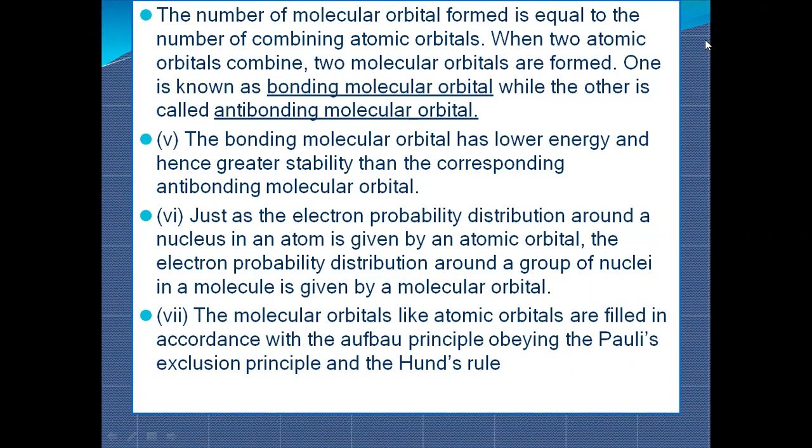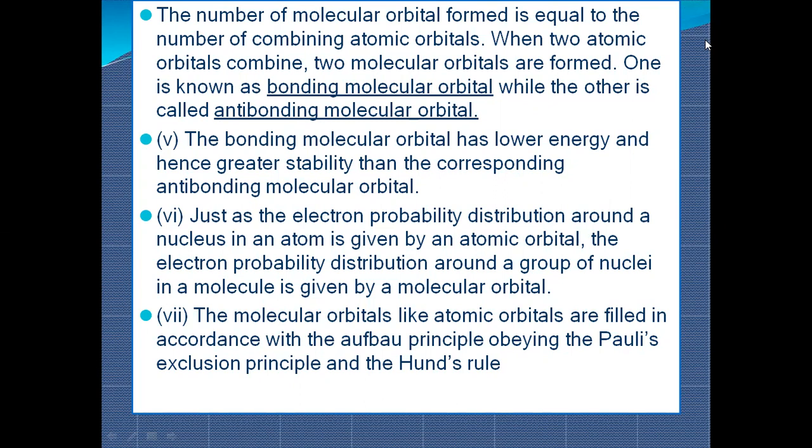Okay, so if you do comparison, bonding molecular orbitals are quite stable because they have lower energy, but anti-bonding orbitals have higher energy and are unstable. Just as the electron probability distribution around the nucleus in an atom is given by an atomic orbital, the electron probability distribution around a group of nuclei in a molecule is given by a molecular orbital.